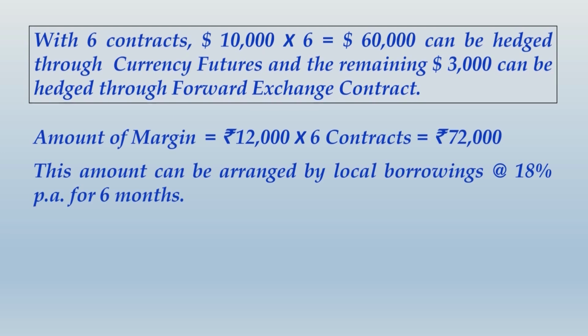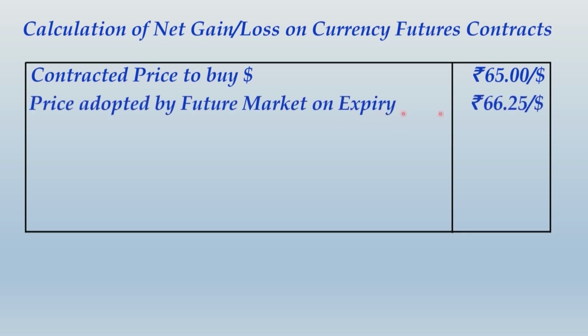Alright, after writing this, you would now want to determine the gain or loss that has arisen in the currency futures contract on its expiry. So let us compute that. So what you should do, calculation of net gain or loss on currency futures contract. Now don't forget that you have taken a long position in the currency futures. So contract price to buy, long position means you have agreed to buy. Okay. So you have agreed to buy dollars at what price? The contract price was rupees 65 per dollar, and the price adopted by futures market on expiry, that is the price that will be applicable for settlement.